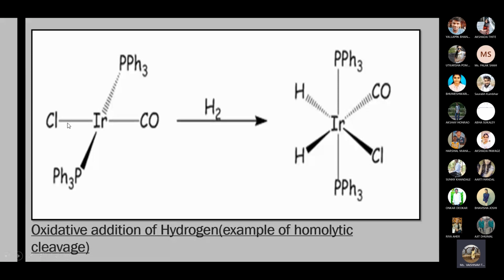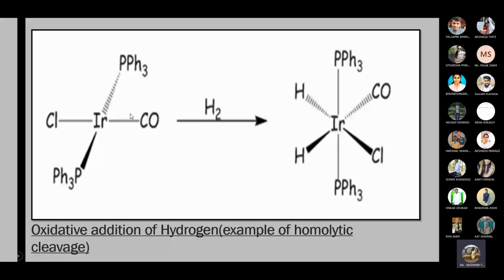Can you see this chlorine? These three are neutral species attached to the iridium, and only chlorine is electronegative, that is Cl minus. Because of this Cl minus, iridium becomes electropositive, that is the +1 oxidation state. After addition of hydrogen, the oxidation state of iridium changes and it becomes iridium +3. That's why this reaction is called an oxidative addition.